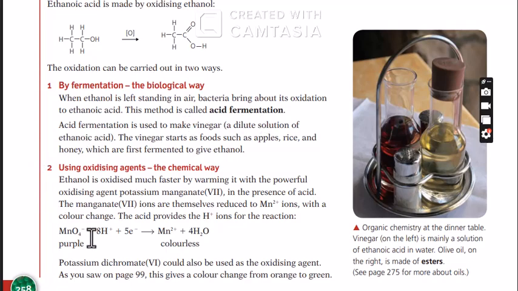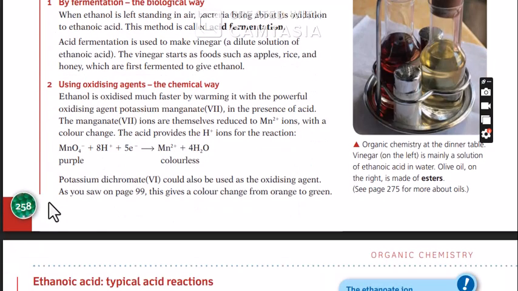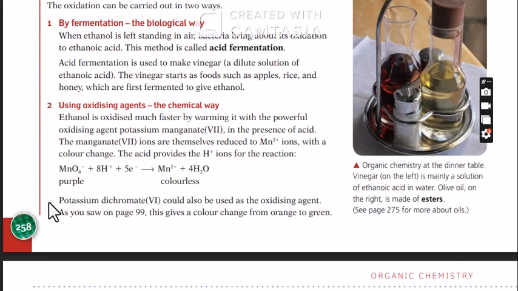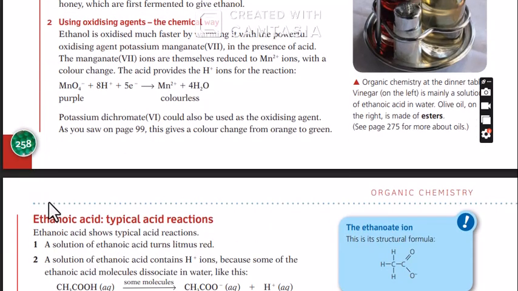Another is by using an oxidizing agent. When you oxidize alcohol using an oxidizing agent, you get a carboxylic acid. Examples of powerful oxidizing agents are potassium permanganate or potassium dichromate. They can give you a carboxylic acid.